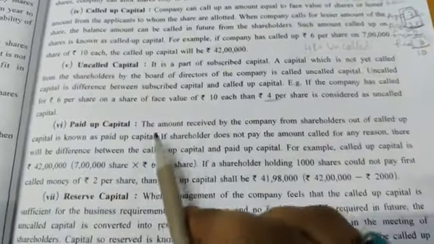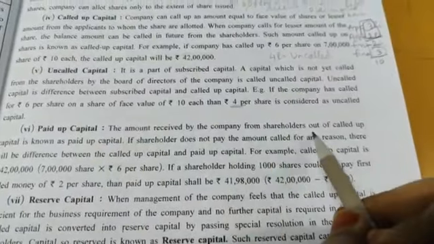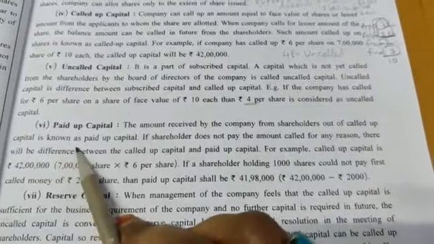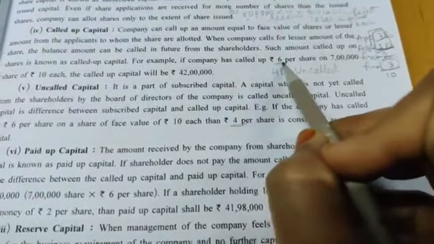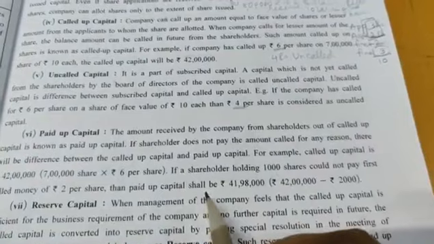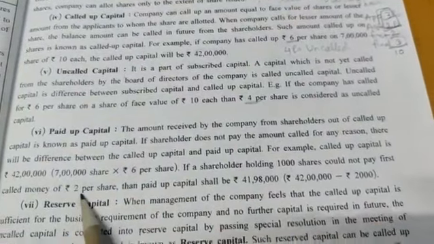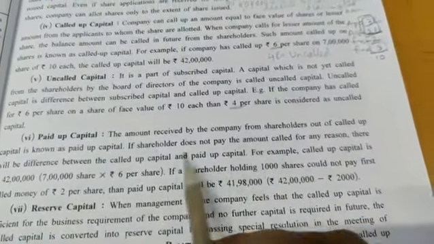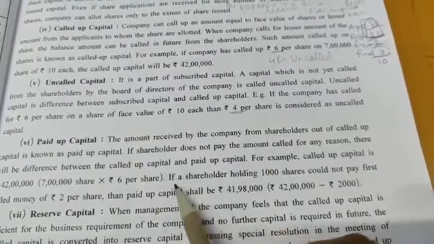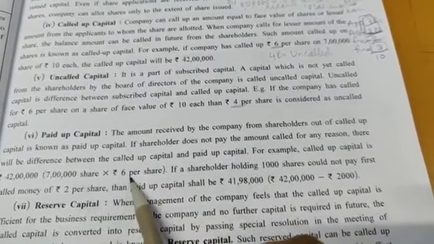Fine. So see, the amount received by the company from the shareholders, out of the called up amount. See, called up for you is 6 rupees. Now, out of 6 rupees, how much has been paid? See, so here, for example, we will see what they have given. See, called up is 7 lakh into 6, 42 lakh.